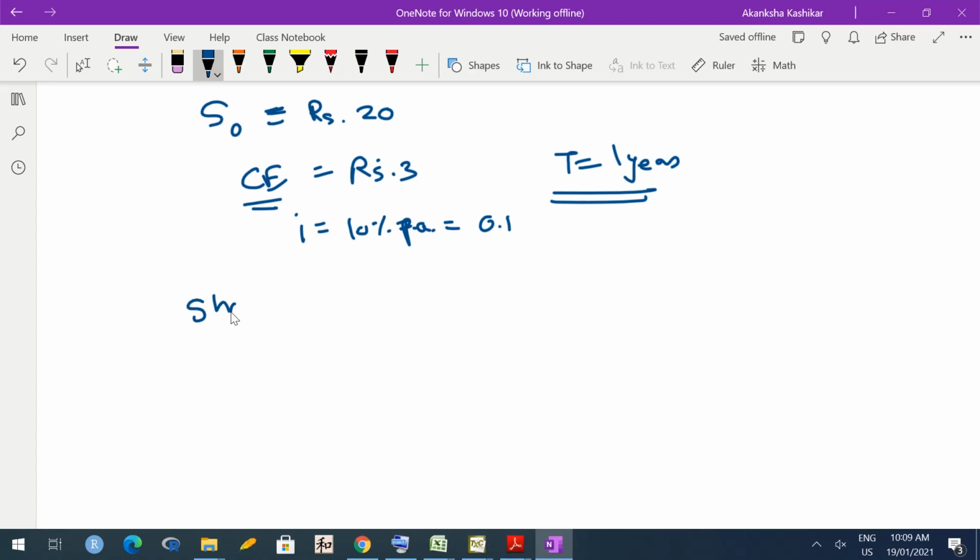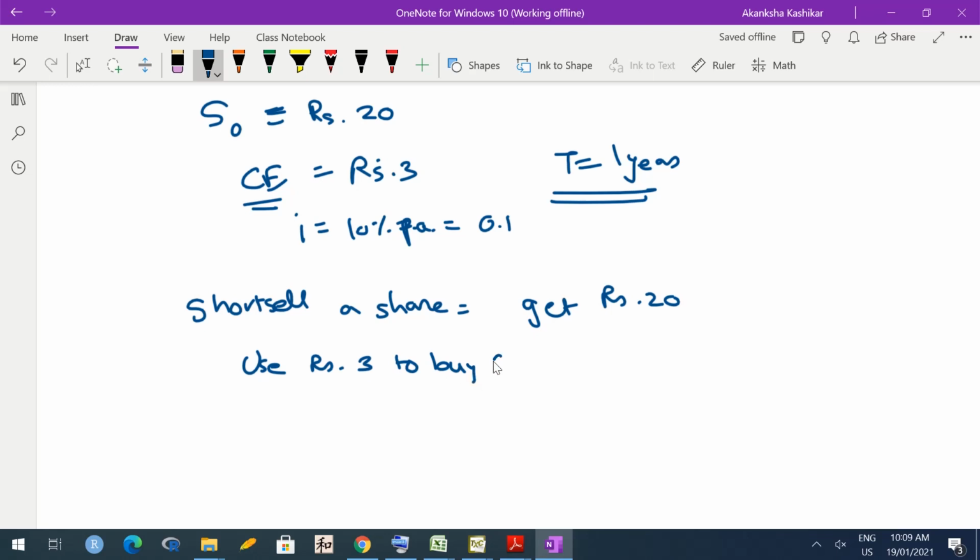So today we short sell a share. Short sell a share means you borrow a share from someone who already owns it and sell it. So you get rupees 20 by short selling a share. Out of that 20, use rupees 3 to buy a call option. Why should you buy a call option?